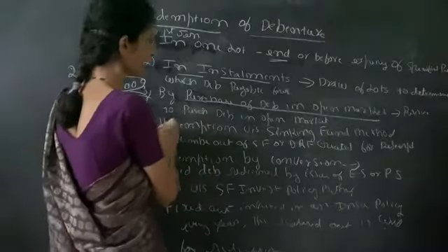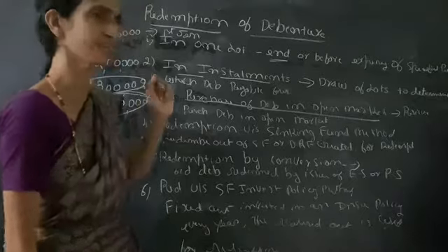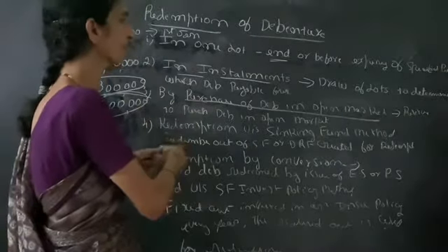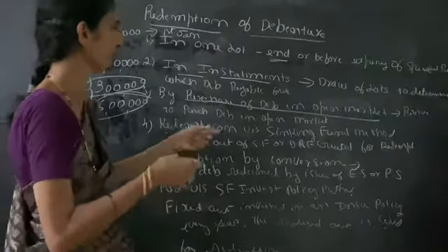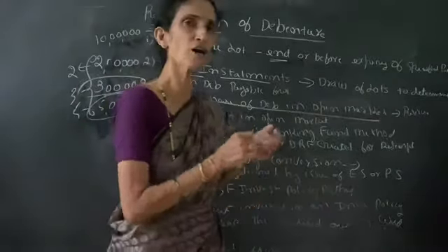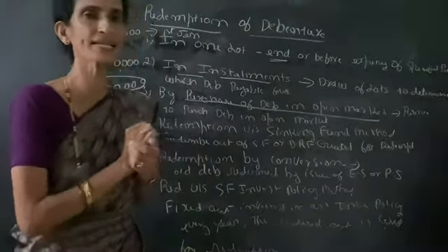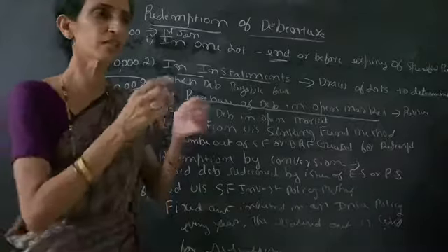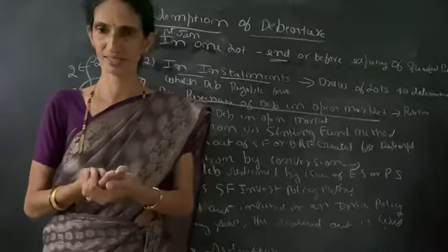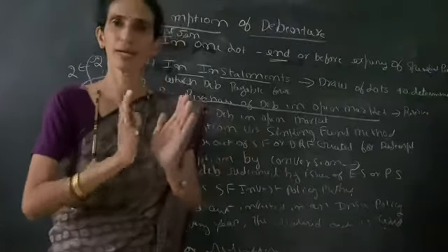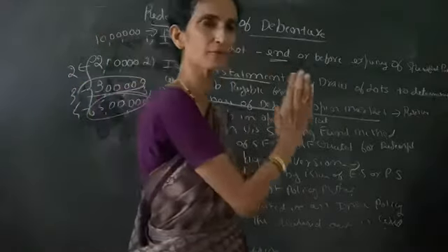The next type is redemption under sinking fund method. So under the sinking fund method, we can redeem the debentures. How can we redeem the debentures? Redeem it out of sinking fund, or it is also called debenture redemption fund, created for redemption. In order to repay the debentures after 5 years, if the company thinks that we have to pay the debentures after 5 years, for that purpose it will create one fund.